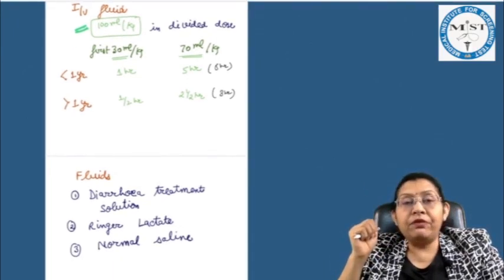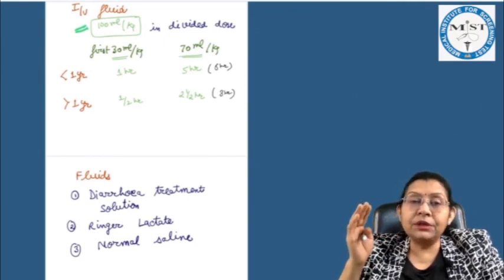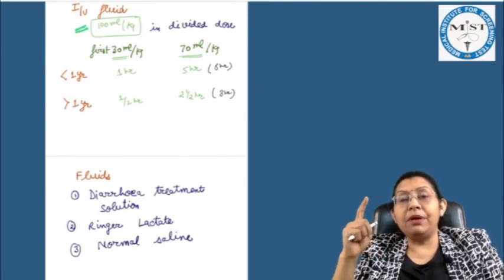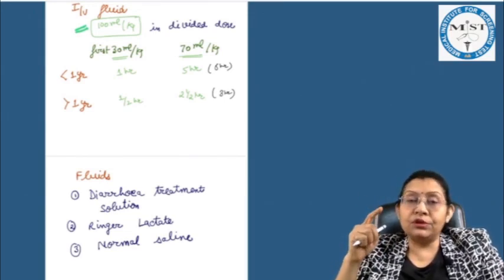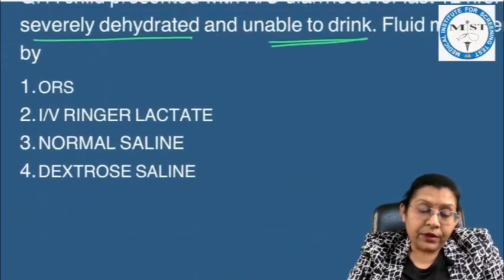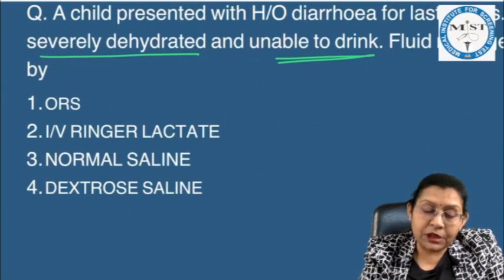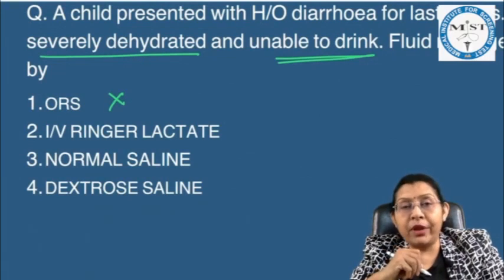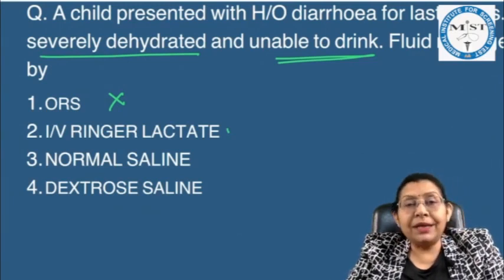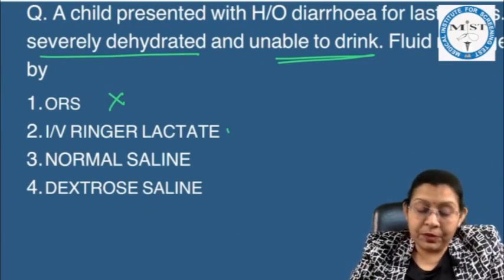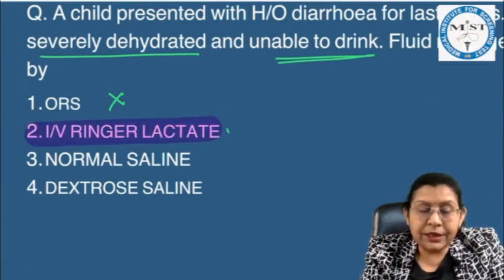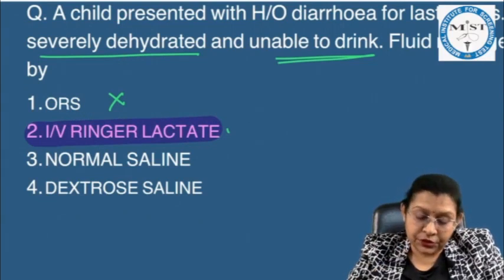The fluid we will prefer is either the diarrhea treatment solution, and if it is not available then Ringer lactate, and if that is not available then normal saline. But remember, 5% dextrose is not used for treatment of diarrhea because it does not have any electrolytes. So the answer to this question: ORS is not possible because the baby is not able to drink. IV Ringer lactate, yes. Normal saline, if Ringer lactate is there, we have to prefer Ringer lactate over normal saline. Dextrose we are not using. The correct answer to this question is IV Ringer lactate solution.